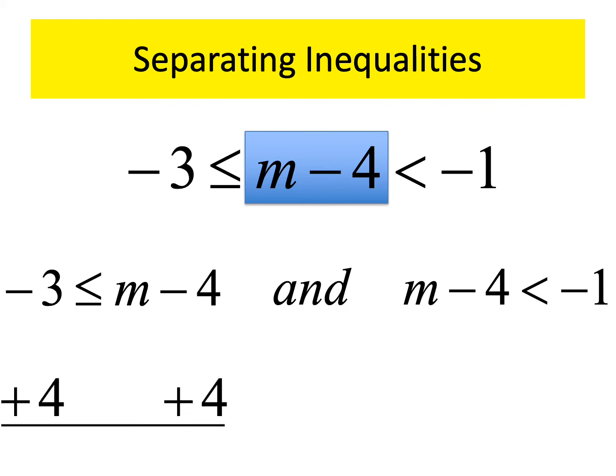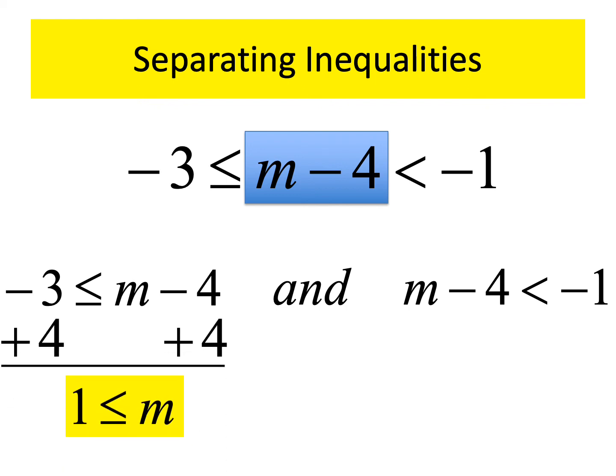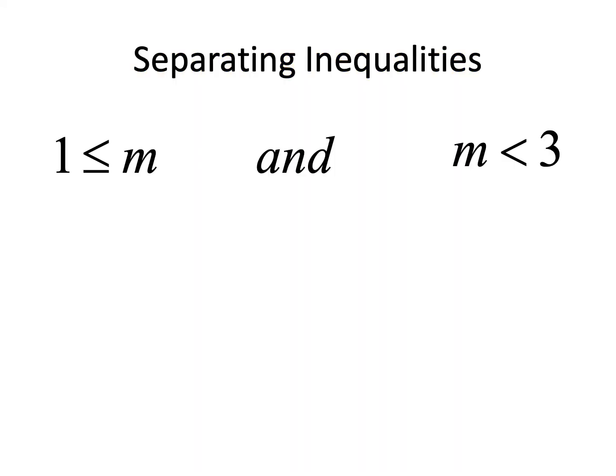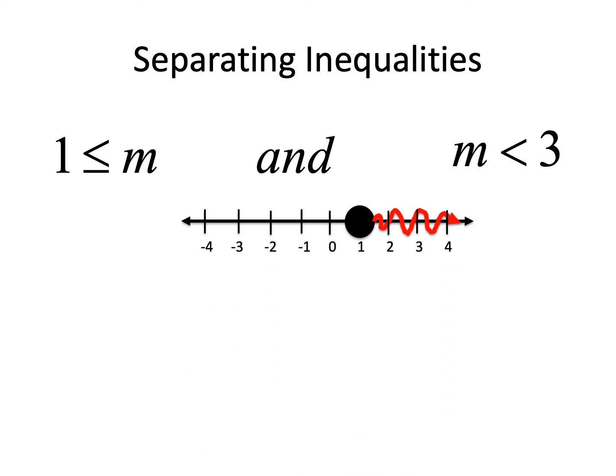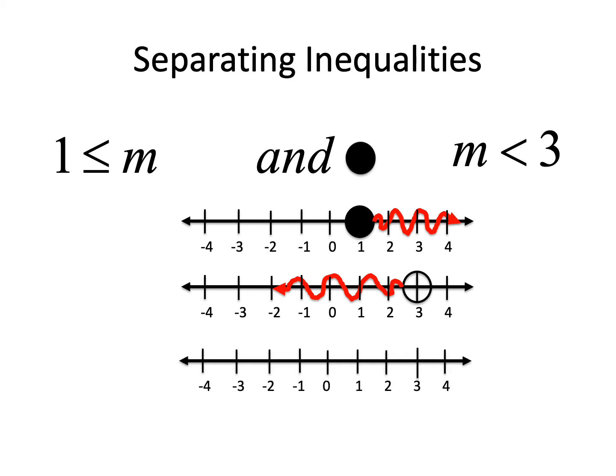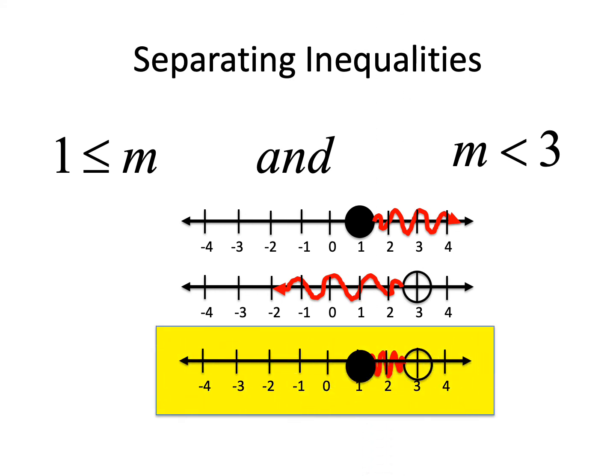So it looks like the one on the left, we add 4 to both sides. Be careful with those negative numbers. And the second one, we add 4 to both sides. And there's my second one. So there's my two inequalities. m is bigger than or equal to 1, but it's smaller than 3. And that's what you have to graph, right? So we're going to follow the and rules. I needed a separate sheet of paper to do this. There's my two inequalities, right? So m is greater than or equal to 1, but it's smaller than 3. So my combined graph would be closed circle on 1, open circle on 3, shade between. And that is what represents the answer. Okay, makes sense? These can get a little bit complicated and a little bit ugly, like this one.